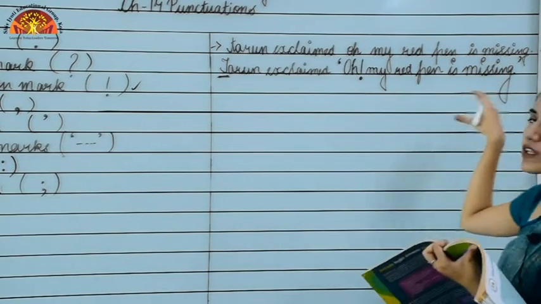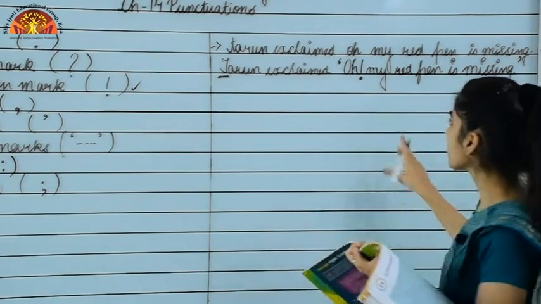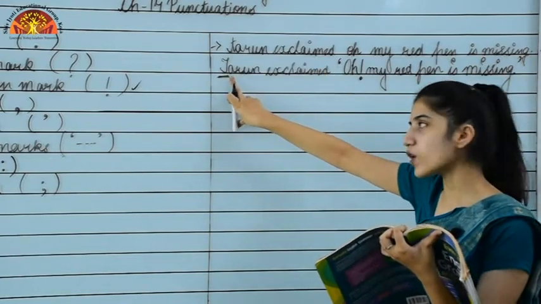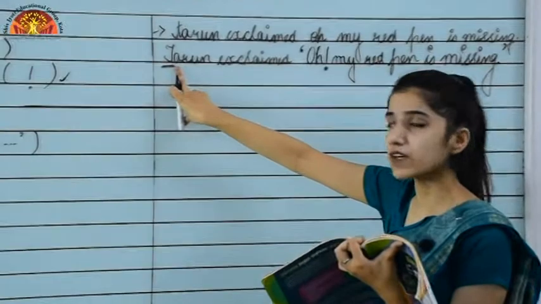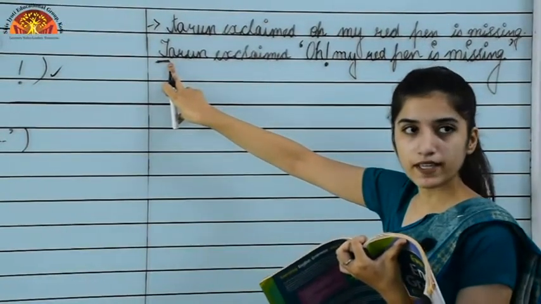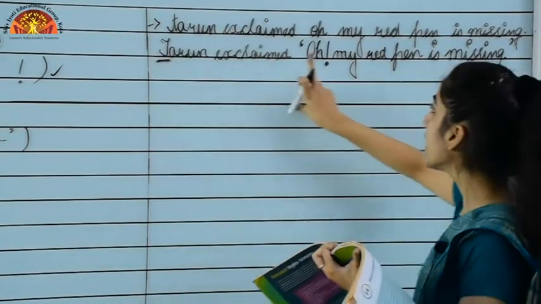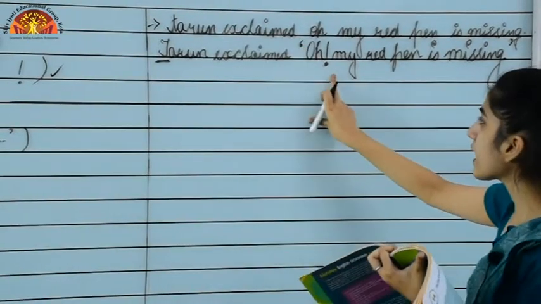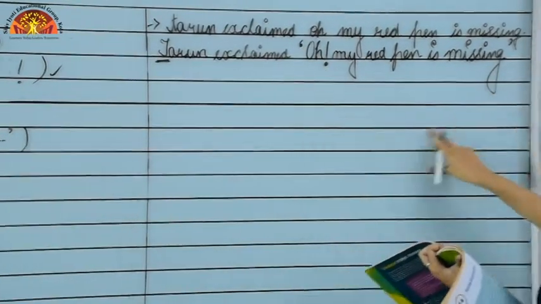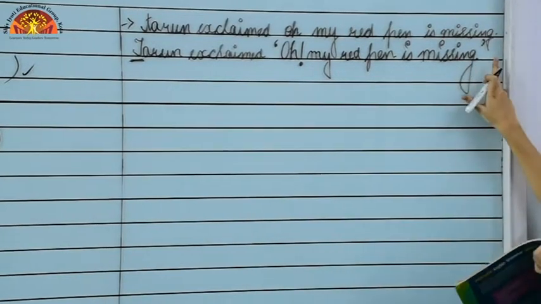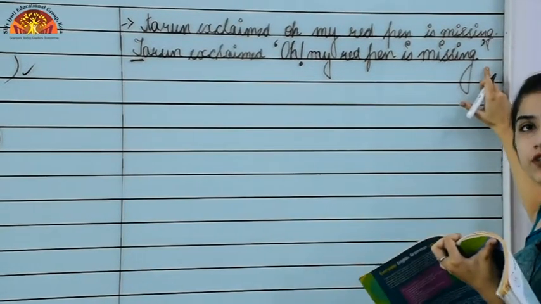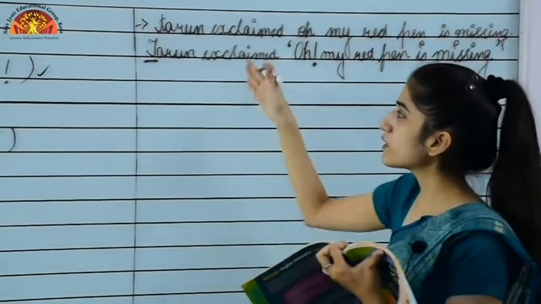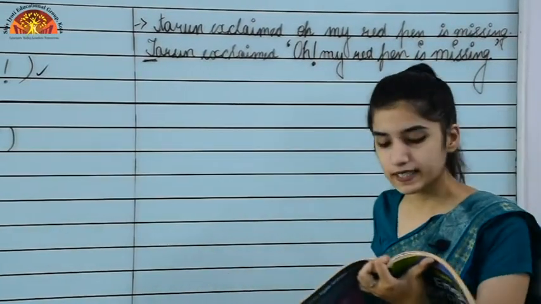So this is the correct sentence. We used a capital letter at the beginning, then a quotation mark, then an exclamation mark, and then ended with a full stop and the closing quotation mark. These were some of the punctuation marks we have used in the sentence.